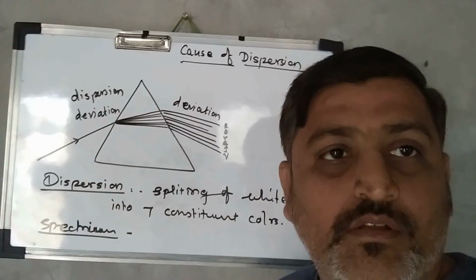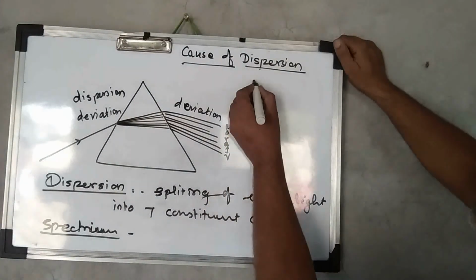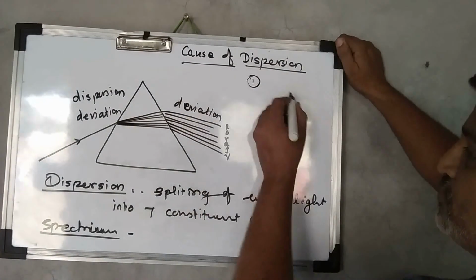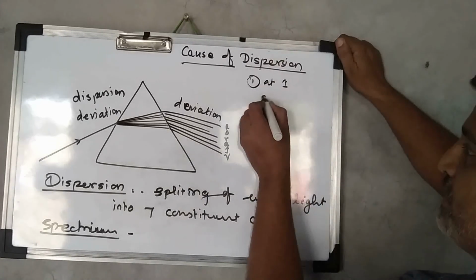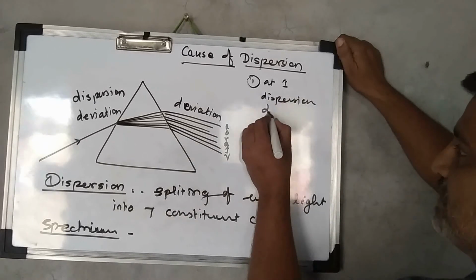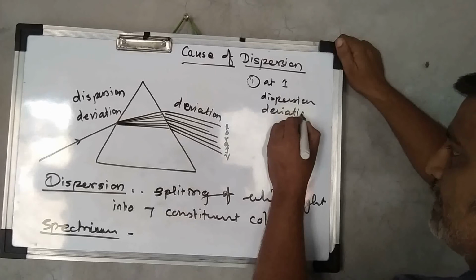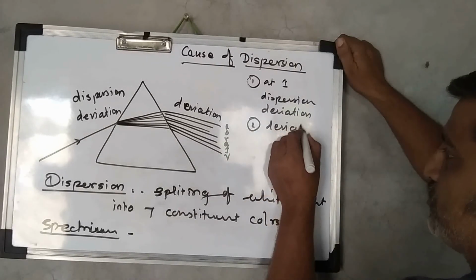From all this discussion we can conclude: first, at the first interface we find dispersion of the white light as well as deviation of the light. Second, at the second interface we find only deviation.